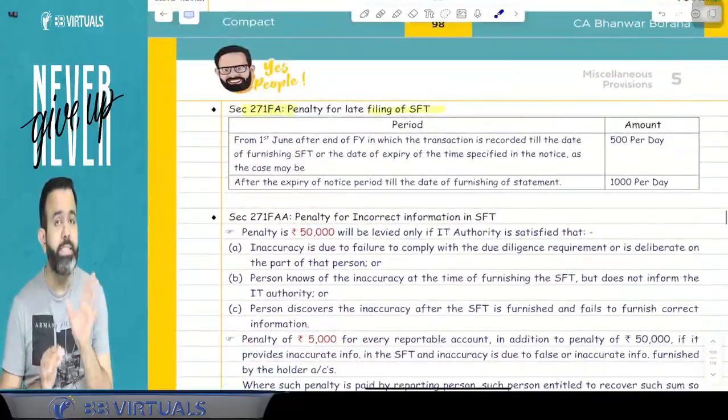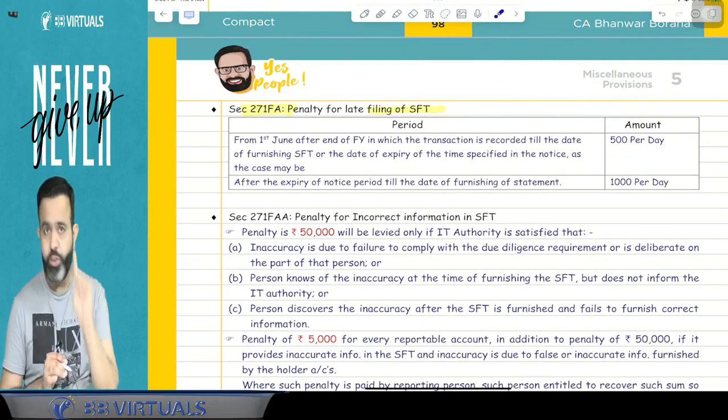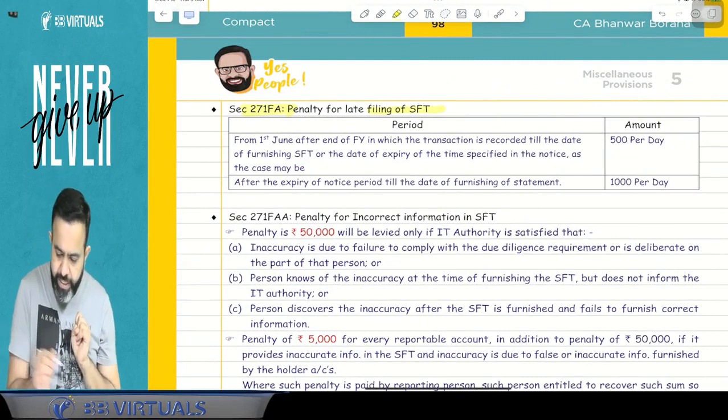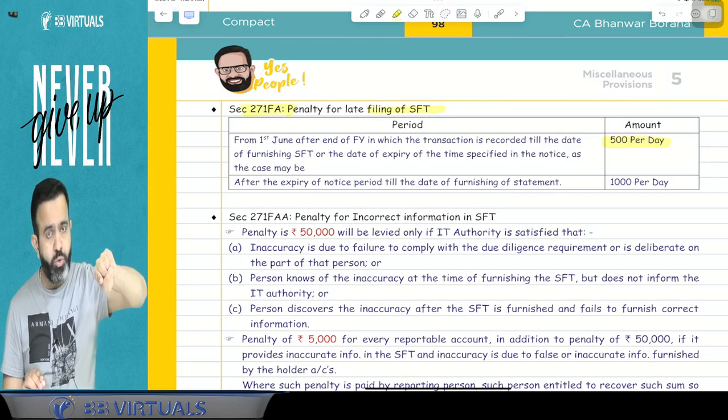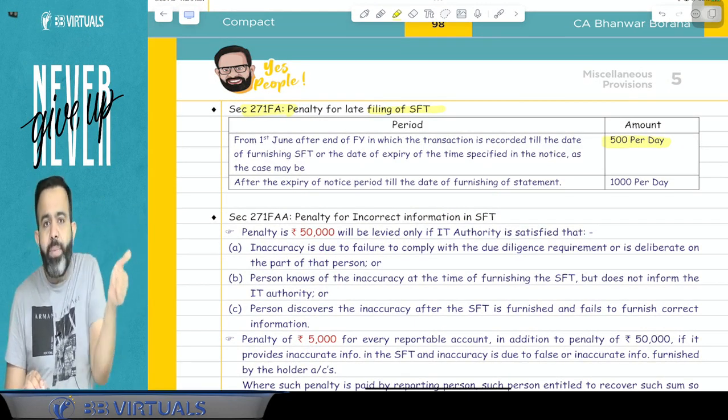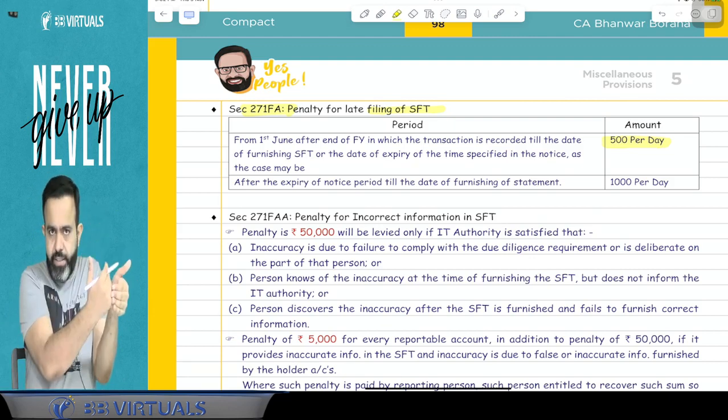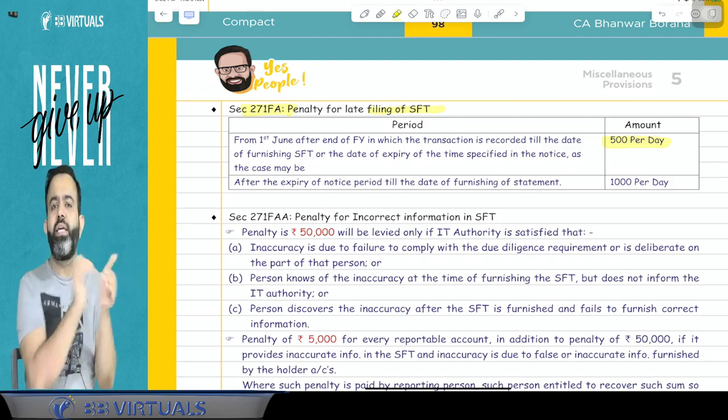So guys, here the section says that the penalty will be applicable from 1st June, and this penalty of 500 rupees per day is applicable from 1st June, and will be applicable till the date given in the notice by the income tax department.